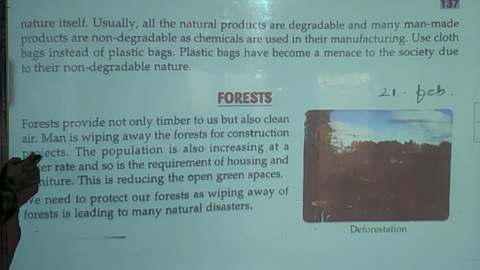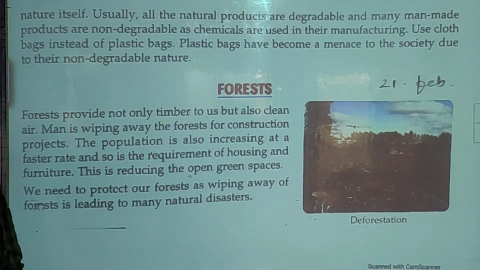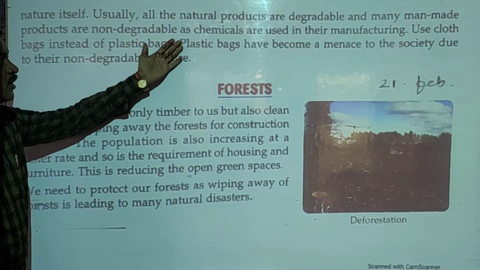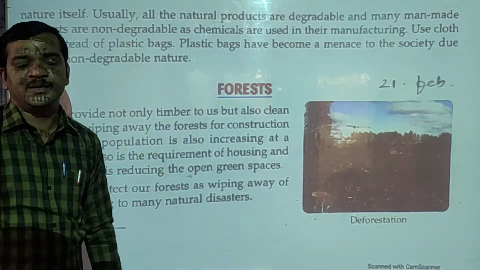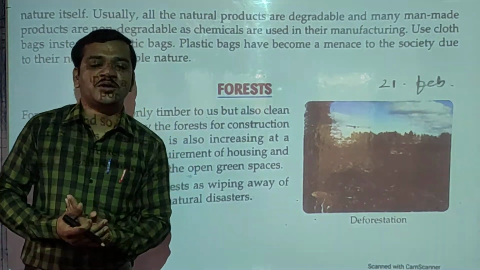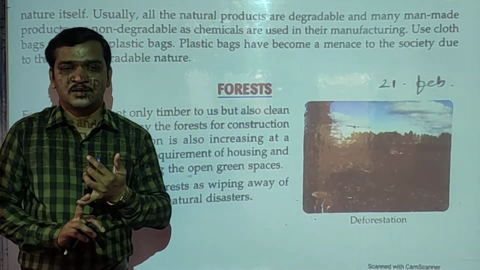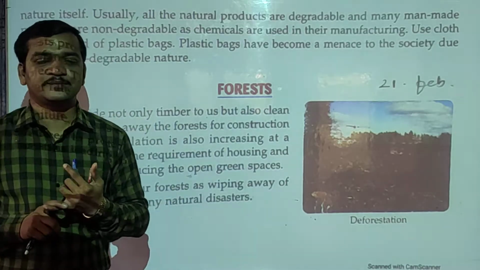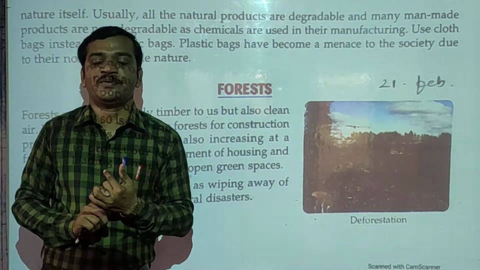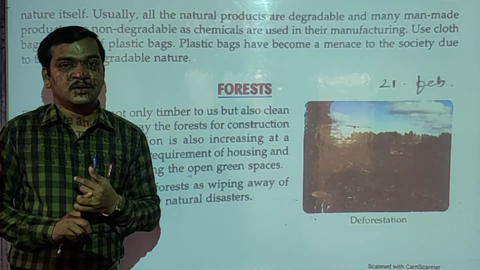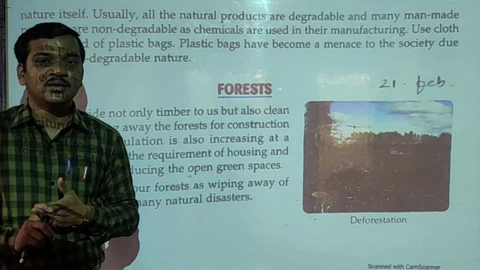Next, all the natural products are degradable and many man-made products are non-degradable. Natural products means like fruits, peels of fruits, parts of vegetables which are not used, cloth, paper.